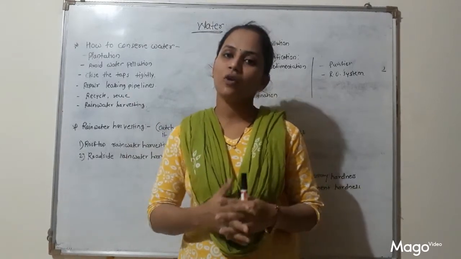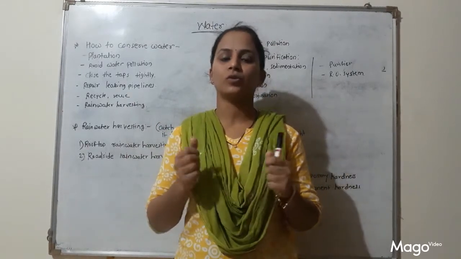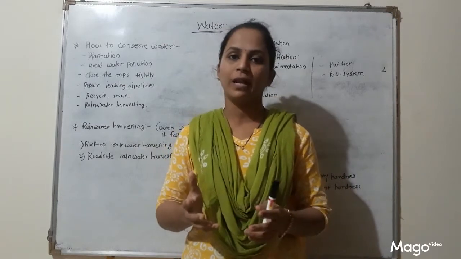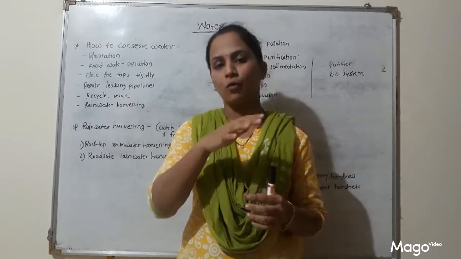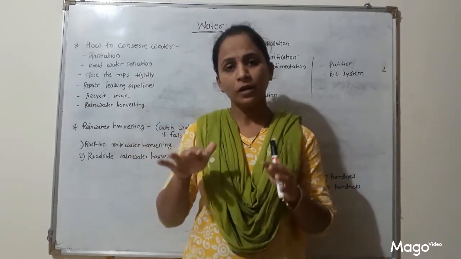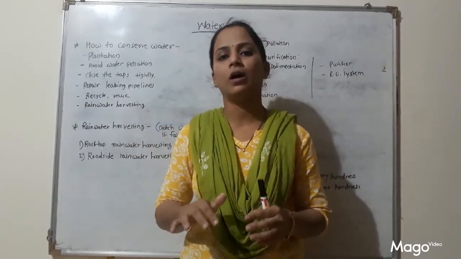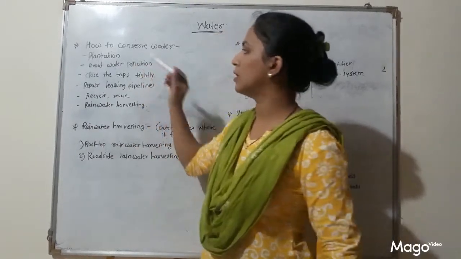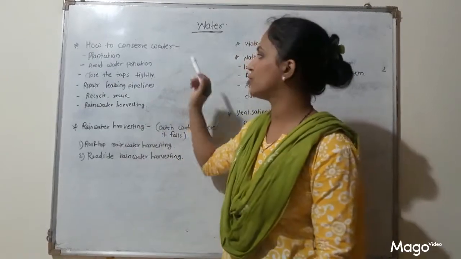Also, the roots of plants hold the soil tightly. That's why if there is a soil layer on the ground, then what will happen? All the water which flows on that ground will seep into the earth, and it will increase the groundwater level. So plantation is the most important point for conservation of water.